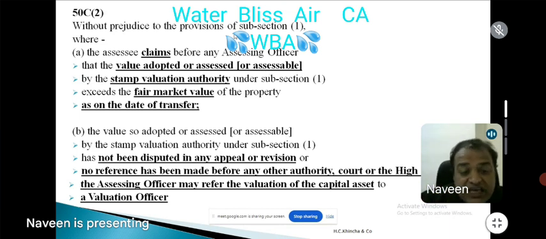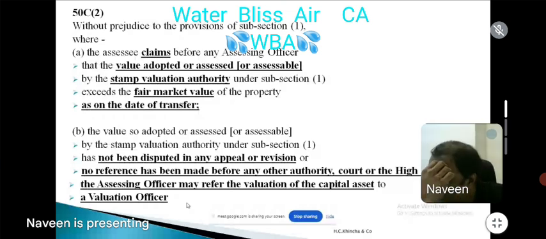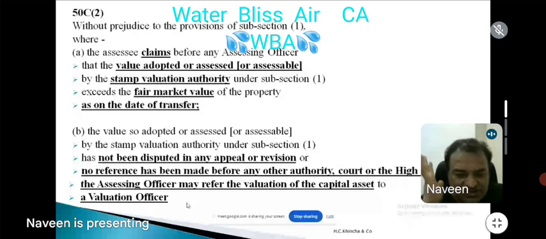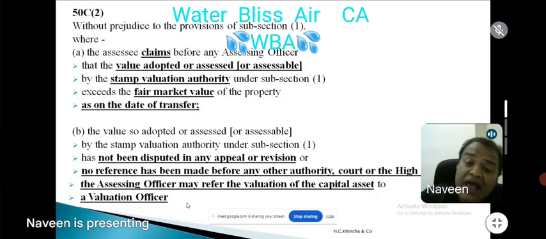Then the law is telling the assessing officer may refer the valuation of the capital asset to a valuation officer. I am telling it is not 2 crores, it is only 1.5 crores. I made a claim before the assessing officer. So the section is telling the AO may refer.